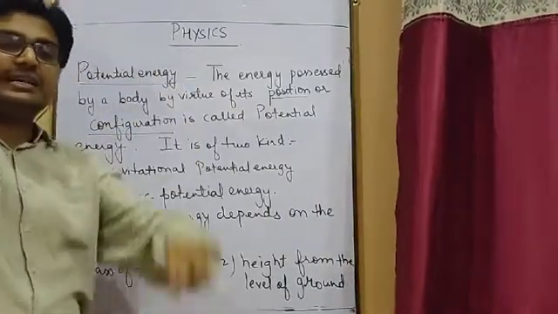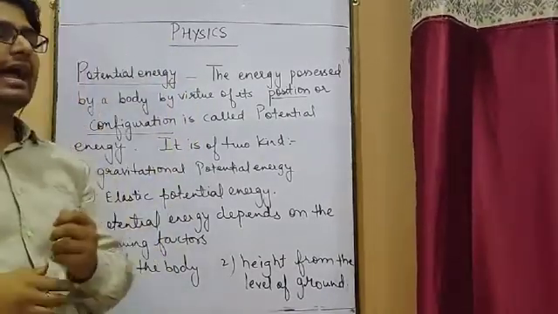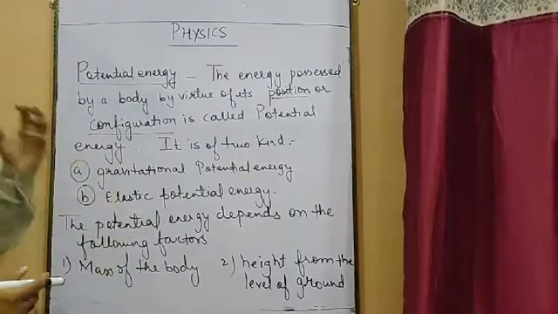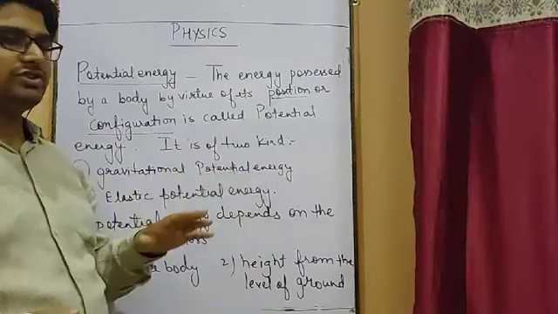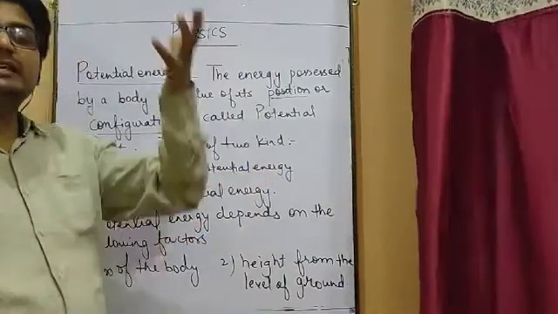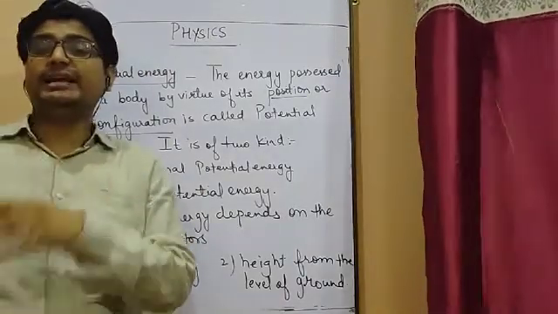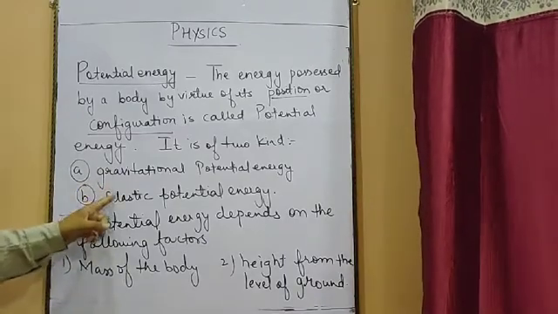It is working against gravity, and the gravitational force is trying to pull that stone towards the surface of the earth. At that time, it will have the energy which is known as gravitational potential energy. So whenever an object is placed at a height, at that instant you can say it has gravitational potential energy.